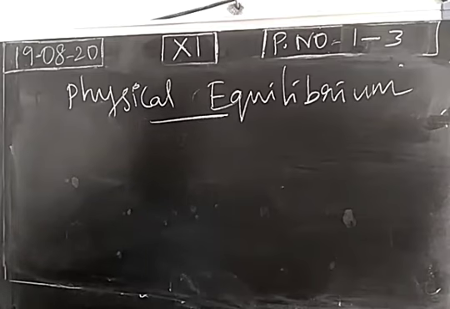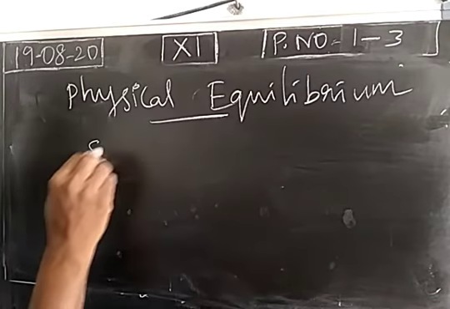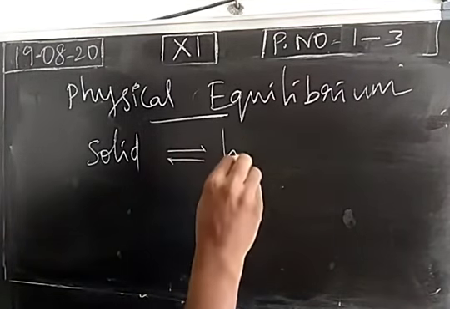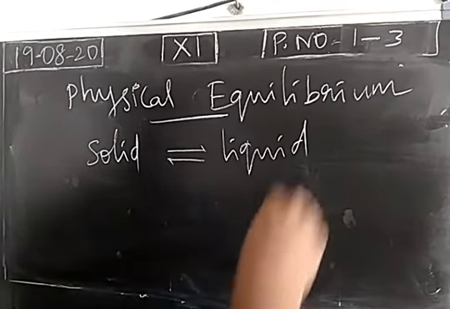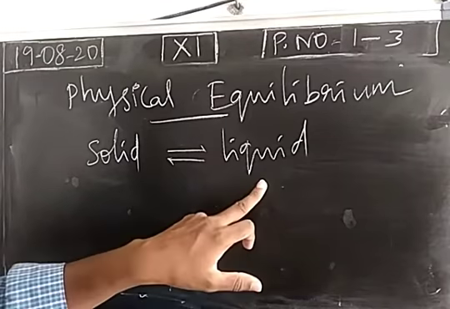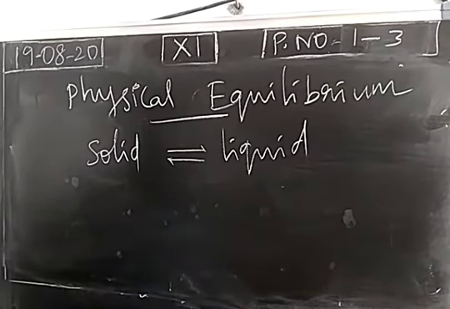So I said the physical change is a physical transformation. Consider a solid which is changed into a liquid by melting, and it is a reversible process also. By freezing, liquid becomes solid. Example, water.